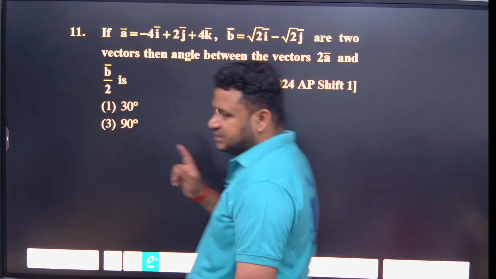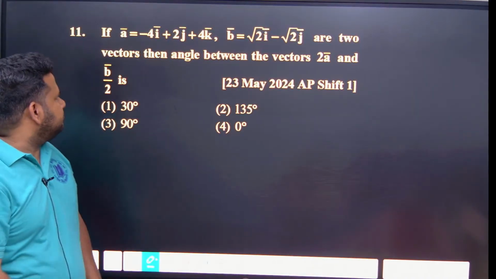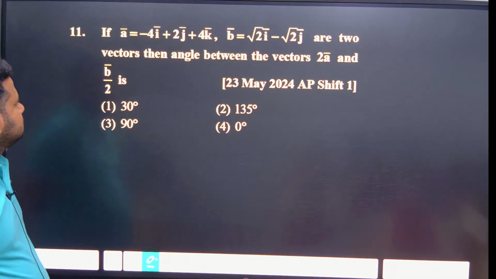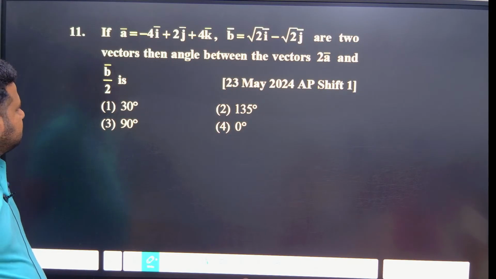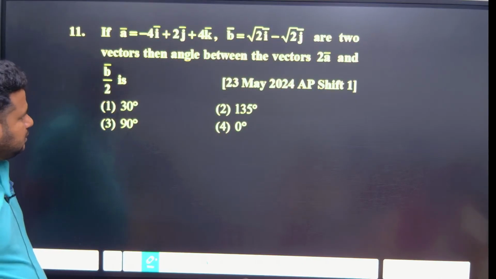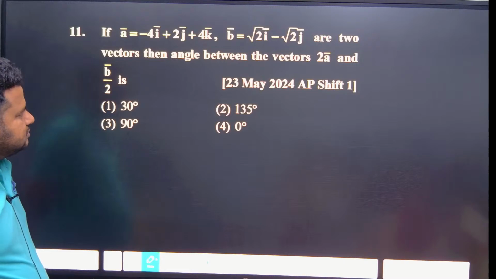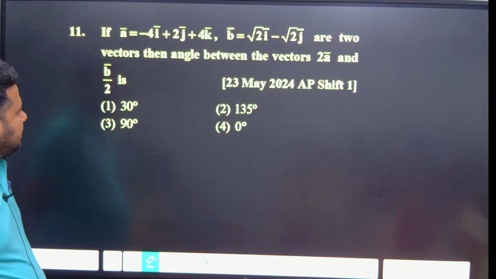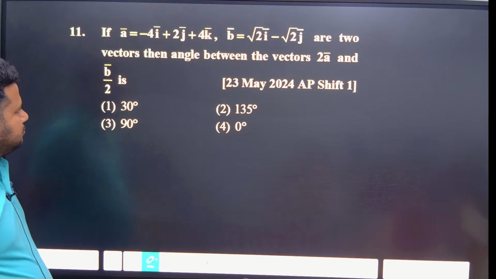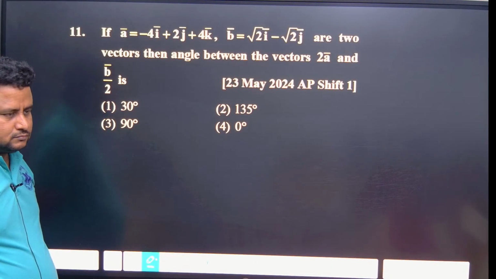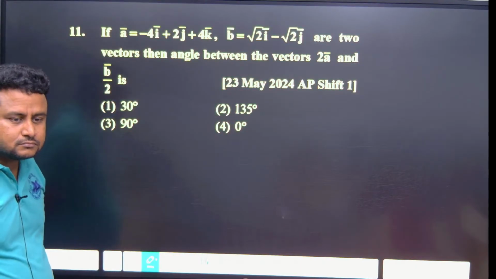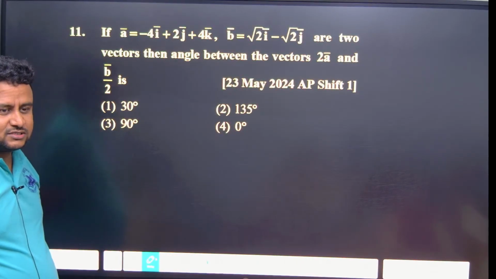Okay, now try this question, all of you. They have given vector A is this one, vector B is this one. These are two vectors, then find the angle between the vectors 2A and B by 2. How to find this? Cross you should not use.